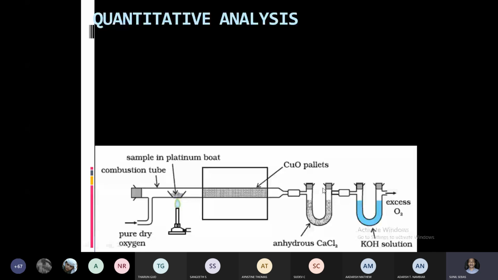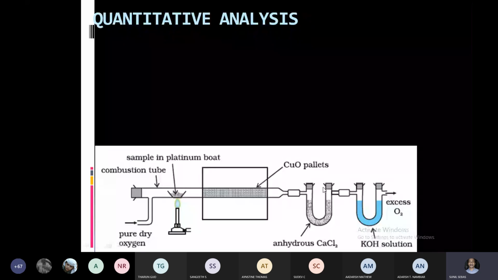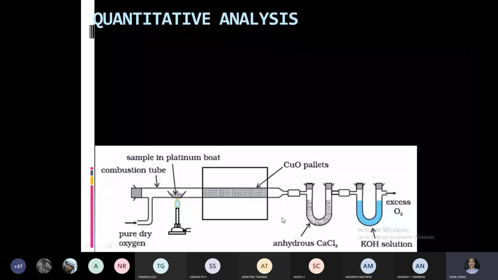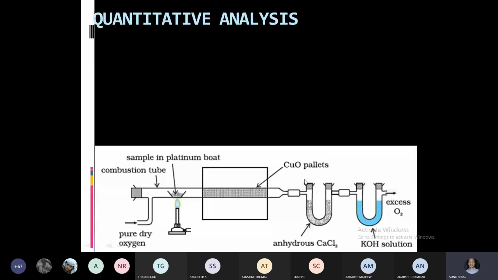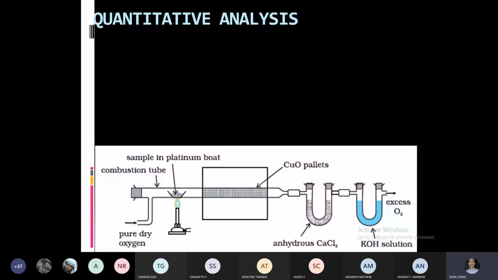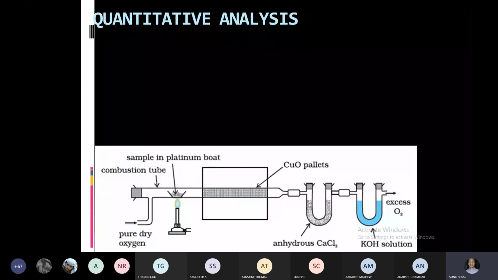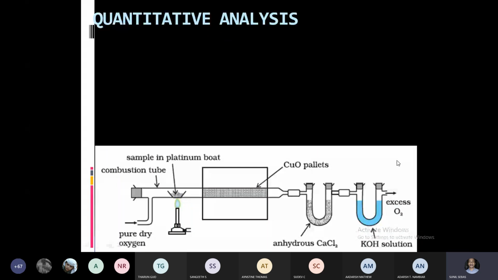And the remaining gases will be passed into the potassium hydroxide solution. Potassium hydroxide will absorb carbon dioxide gas completely. This one is also a previously weighed tube. After passing the complete gas coming out of the furnace through this tube, we can measure the new weight. The difference in the weight gives you the mass of carbon dioxide formed.